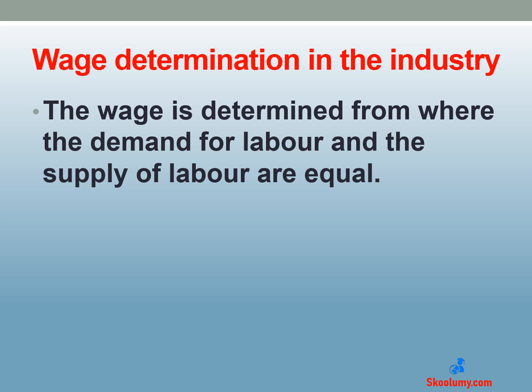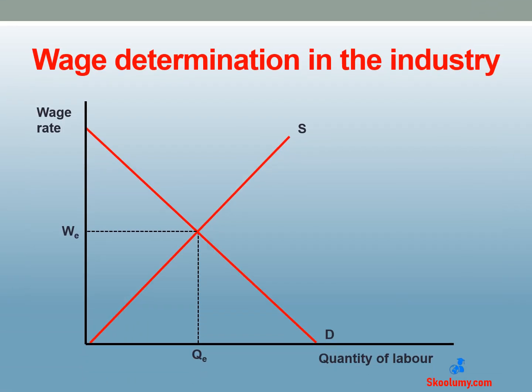Demand for labor is the amount of workers firms are willing and able to employ at a given wage rate. Supply of labor is the amount of workers that are willing and able to offer their services at a given wage rate. The wage rate is WE while the quantity of worker employed is QE in the diagram.